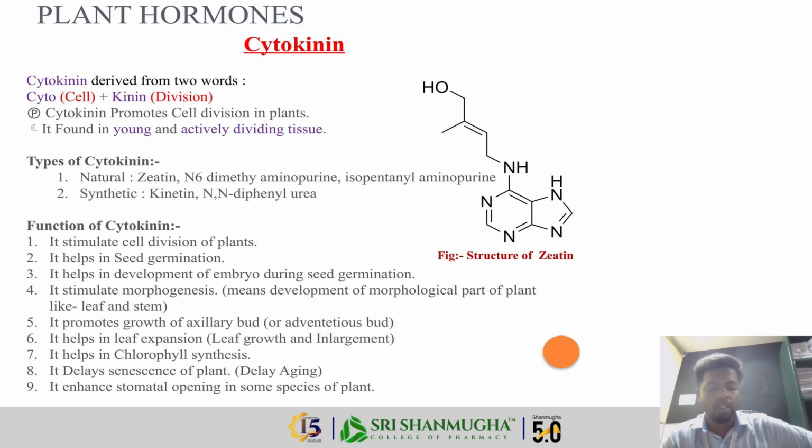The functions of cytokinins are: it stimulates cell division of the plant, helps in seed germination, promotes the growth of axillary buds and development of the embryo during seed germination, and stimulates morphogenesis. It also helps in chlorophyll synthesis and delays the senescence of the plant. Like auxin, it is also involved in delaying senescence, and it enhances stomatal opening in some plant species.